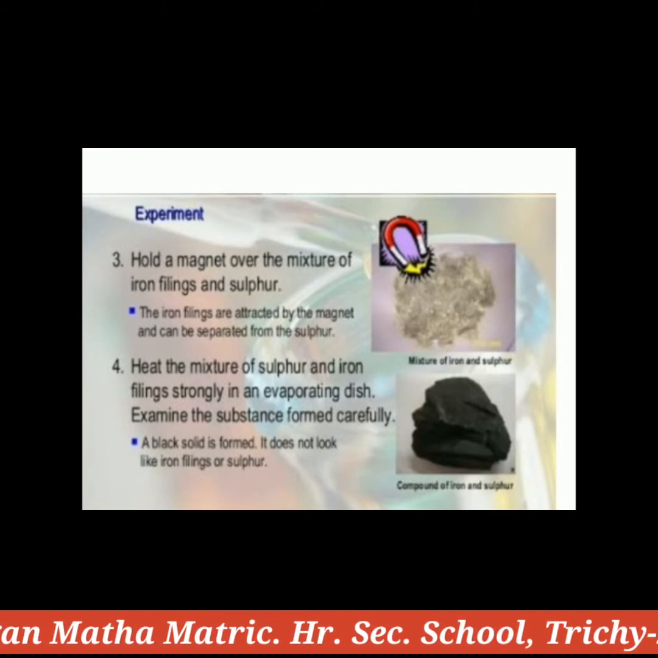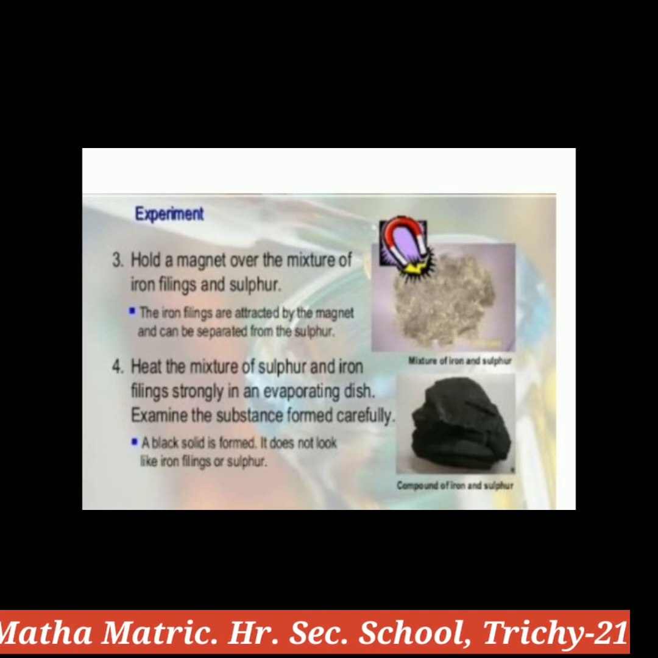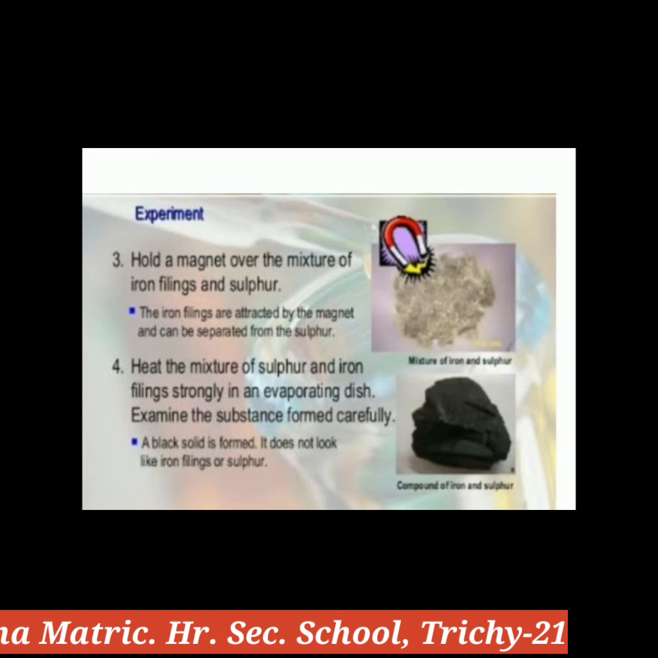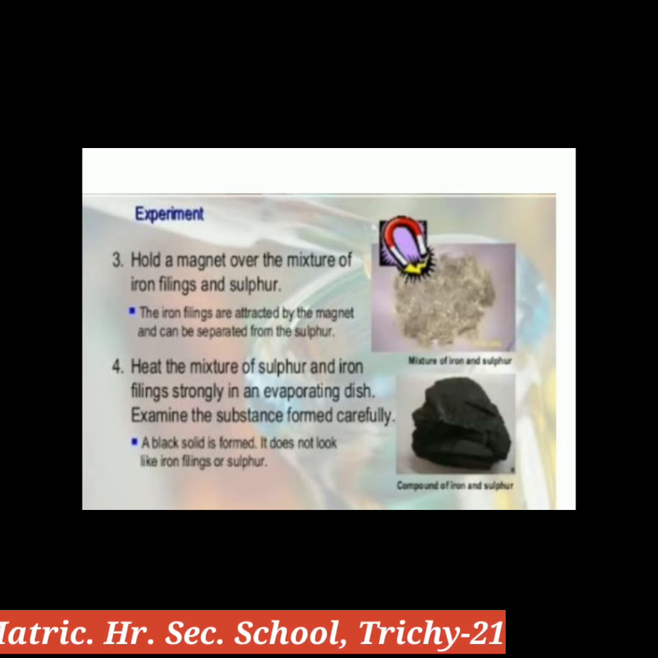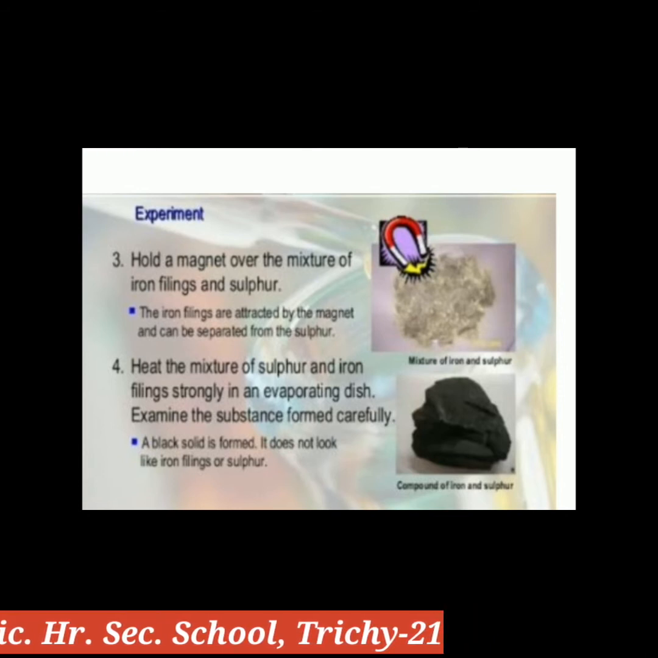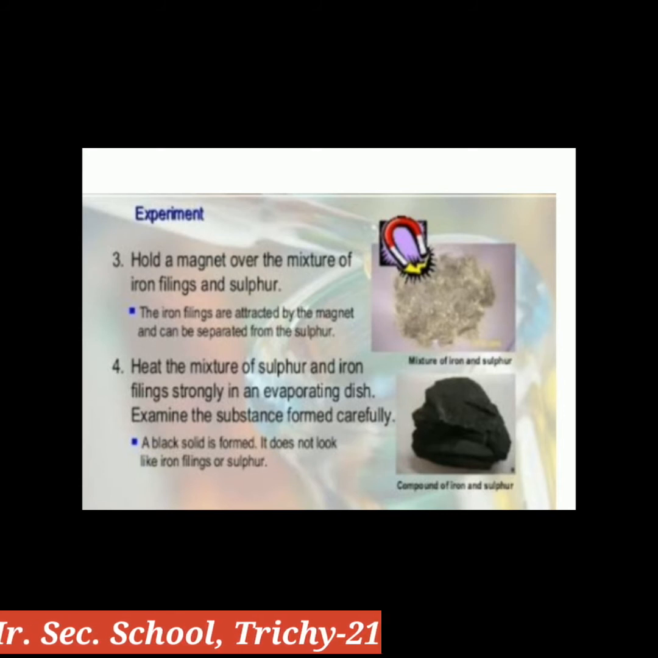Okay students, what is a mixture? A mixture is an impure substance. It contains two or more kinds of elements or compounds physically mixed together. For example, air, lemonade, blood, iron filings and sulfur, sand and water, etc.